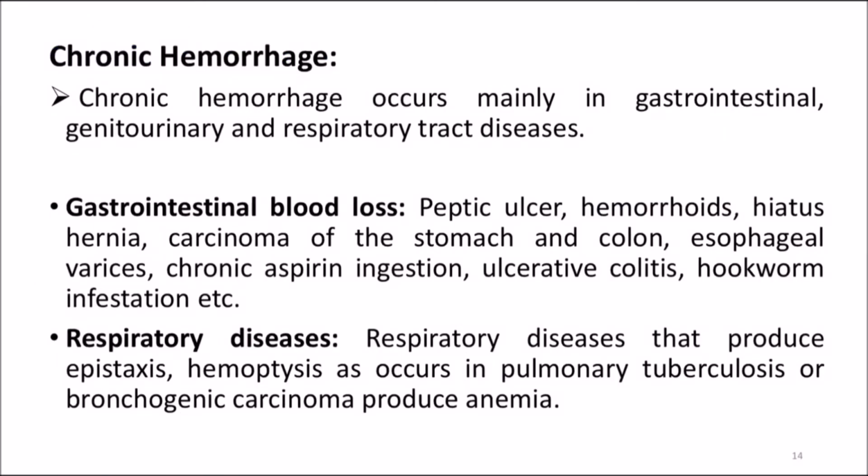Coming to chronic hemorrhage. Chronic hemorrhage occurs mainly in gastrointestinal, genitourinary, and respiratory tract diseases, etc. In the GIT, the blood loss can be due to peptic ulcer, hemorrhoids, hiatus hernia, carcinoma of the stomach and colon, esophageal varices, chronic aspirin ingestion, ulcerative colitis, hookworm infestation, etc. Respiratory diseases can cause epistaxis or hemoptysis, which occurs in pulmonary tuberculosis and bronchogenic carcinoma, producing anemia.